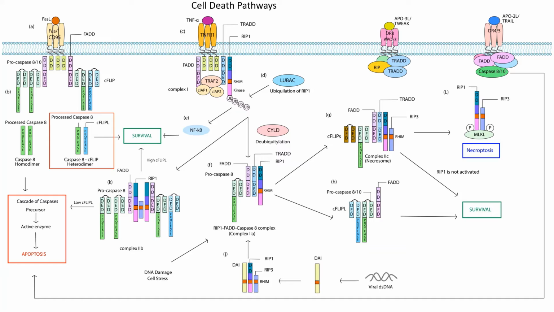Caspase 8 can also become a heterodimer if C flip is present in these dead domains. So based on what happens to this caspase 8 monomer, it can influence a variety of pathways. It can lead to apoptosis, necroptosis, or survival, and it can also lead to cell differentiation. So this molecule is very critical for the cell and it has to be highly regulated.